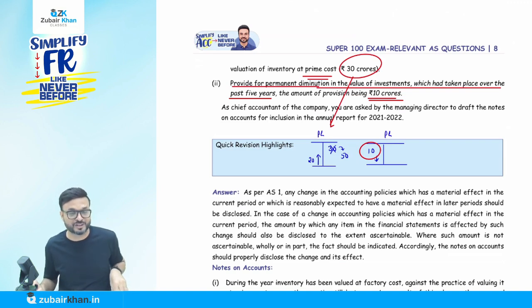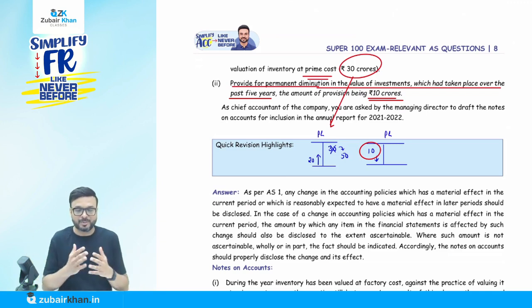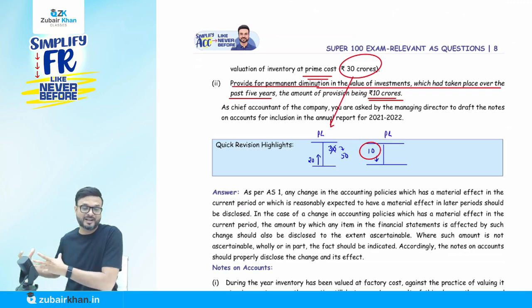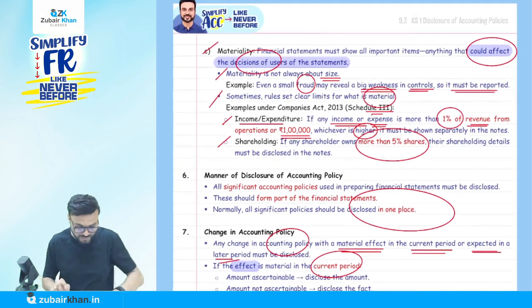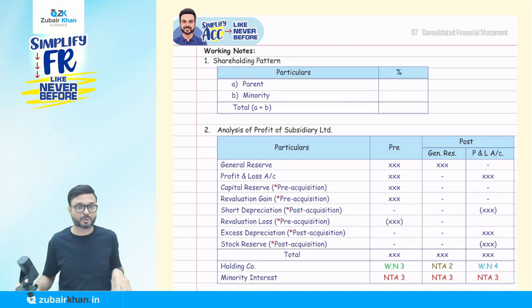Just follow this instruction, and what I'm telling you, just do the practice. Don't worry, soon for amalgamation, consolidation, cash flow, all these chapters I'm going to take a separate marathon, full-fledged lecture. Amalgamation will take 7-8 hours. I will solve questions and discuss with you each and every concept about the consolidation steps and how to follow those steps in detail. These are the notes of consolidation. All steps, working notes, each and everything I'm going to cover in those marathons.